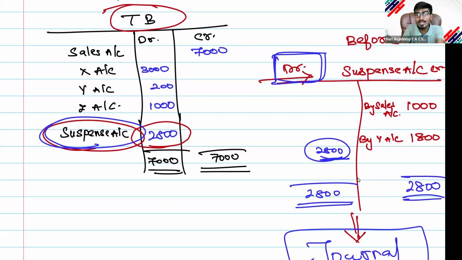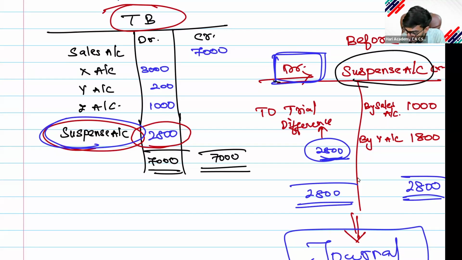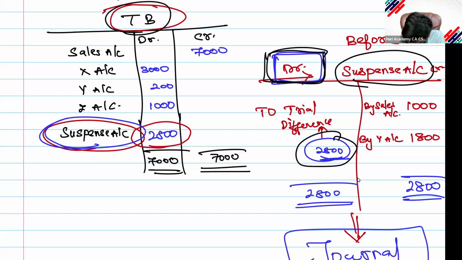To open a ledger, you need a journal. Where do you pass the journal? You will pass the journal in the journal proper. You will write "To trial balance". Don't write difference account, write "To trial balance", because the suspense account debit side is important, the amount is important. So in the trial balance, on the debit side, in the suspense account column, we put 2800. This is how the suspense account has been created.